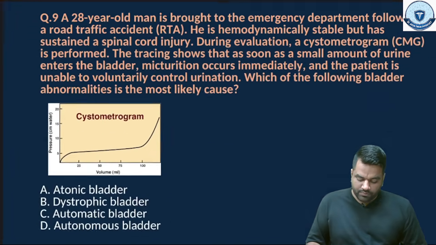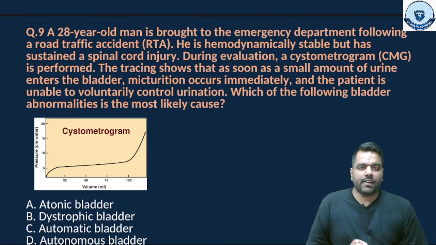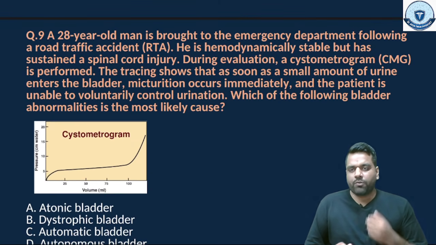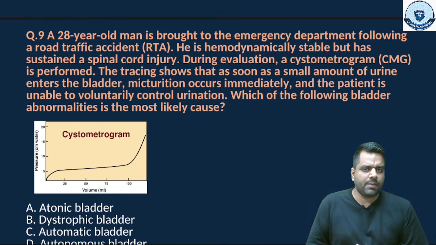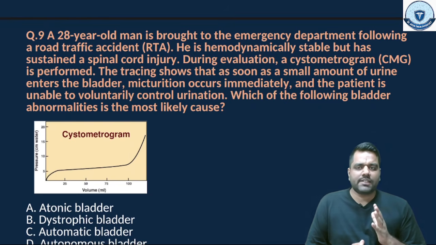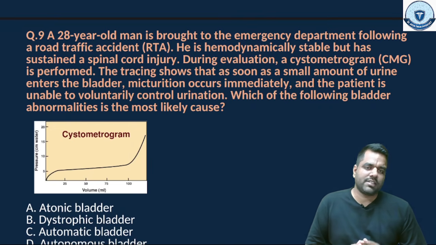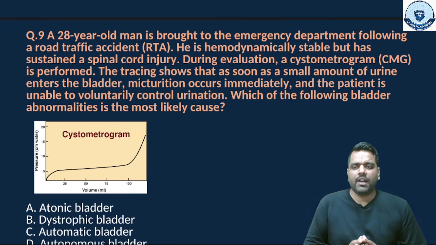So the next question: a 28-year-old man is brought to the emergency department following a road traffic accident. He is hemodynamically stable but has sustained a spinal cord injury. During evaluation, cystometry is performed. The tracing shows that as soon as a small amount of urine enters the bladder, micturition occurs immediately, and the patient is unable to voluntarily control the urination. Which of the following bladder abnormalities is the most likely cause?